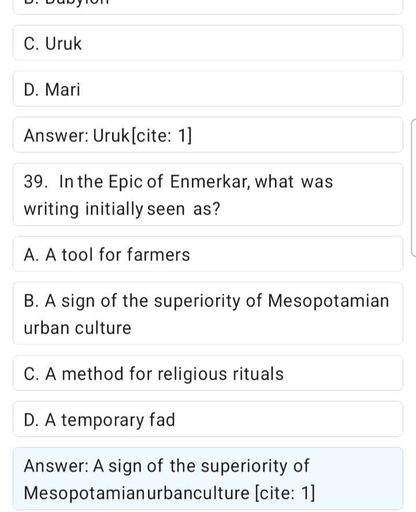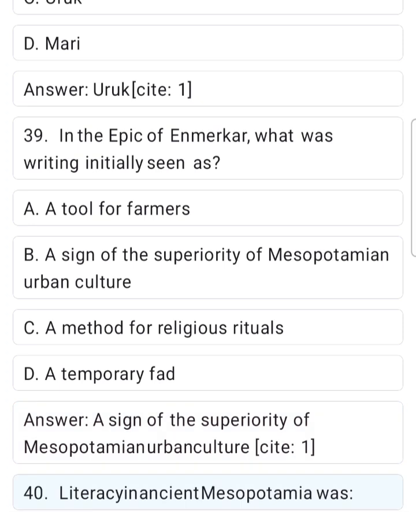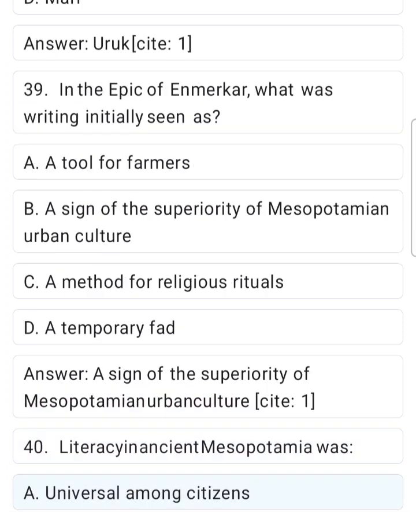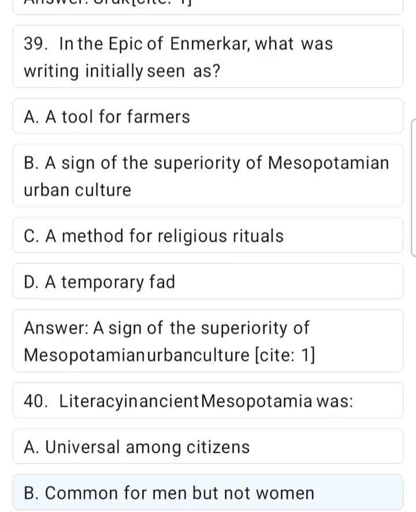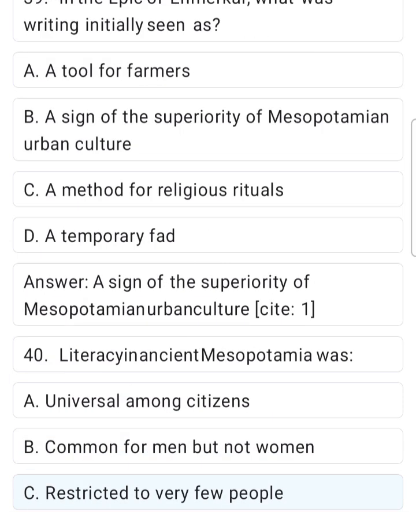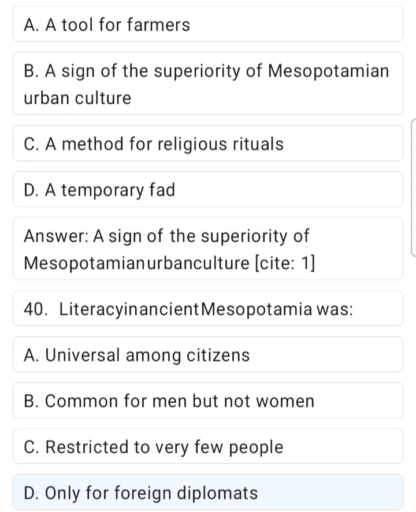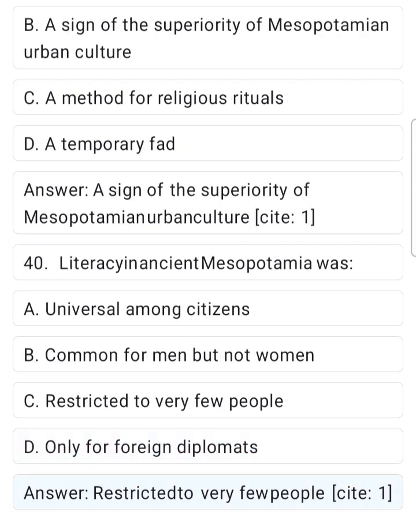Site 1. 40. Literacy in ancient Mesopotamia was A. Universal among citizens. B. Common for men but not women. C. Restricted to very few people. D. Only for foreign diplomats. Answer. Restricted to very few people.